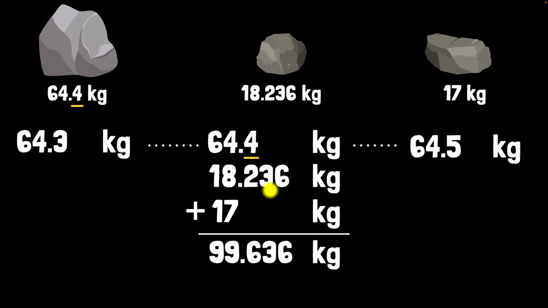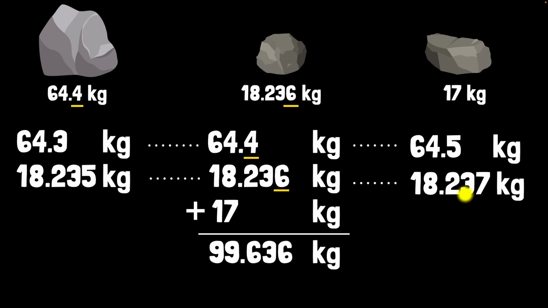Now in this measurement, this digit is an estimate. So we don't have confidence in this particular digit, which means the mass could be 18.235, for example, or it could be 18.237, slightly more, for example. Can you see that this is a much more precise measurement compared to this one, because the uncertainty is in this digit over here? But what about the last one?